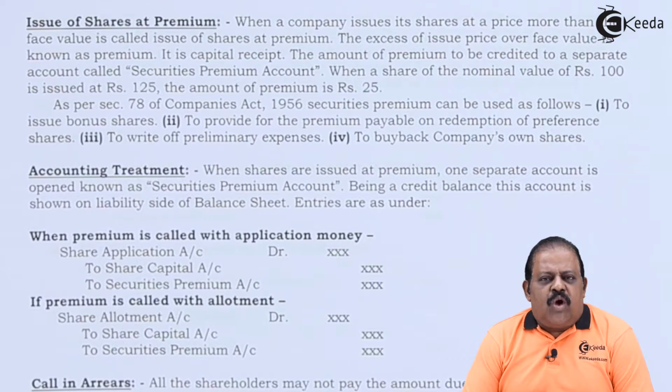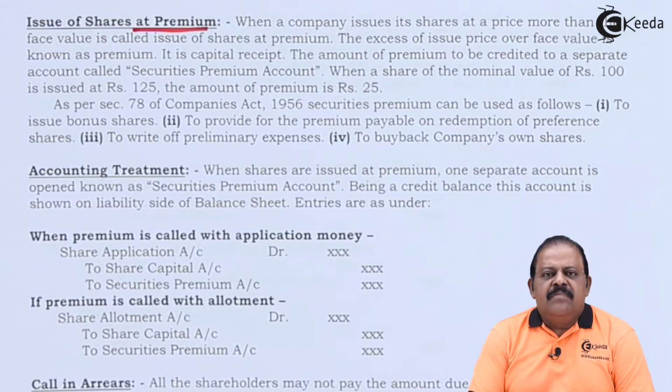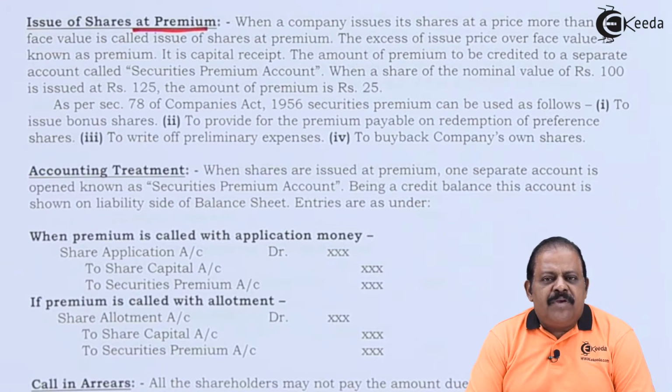Discount on share is a loss for the company which is recorded as a fictitious asset and written off over a period of time. Issue of shares at premium. When a company sells its shares at a price higher than nominal value, the excess amount over nominal value is called securities premium or share premium.